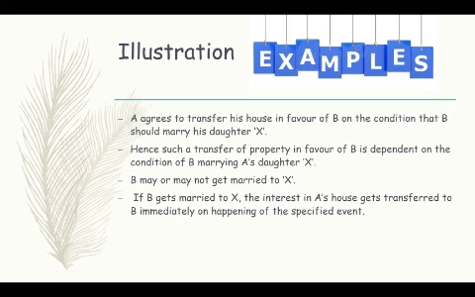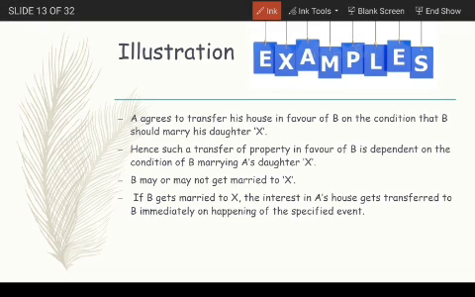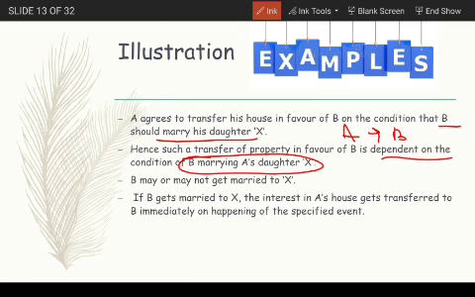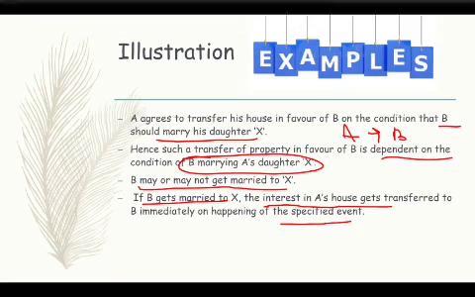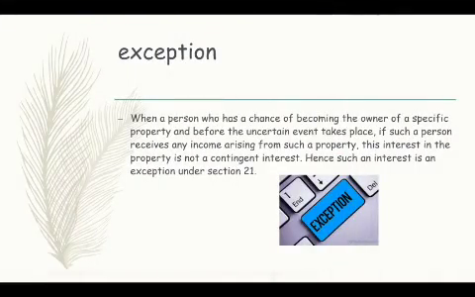Now an example here is: A agrees to transfer his house in favor of B on the condition that B should marry his daughter X. Hence, such a transfer of property in favor of B is dependent on the condition of B's marriage to A's daughter X. So B may or may not get married to X. That is a future uncertain event. If B gets married to X, then the interest in A's house gets transferred to B, and if he does not marry X, then this interest will revert back to A itself. So this is a contingent event.